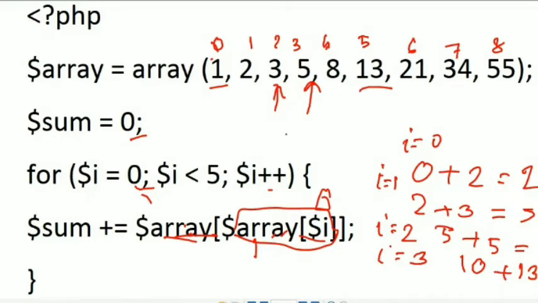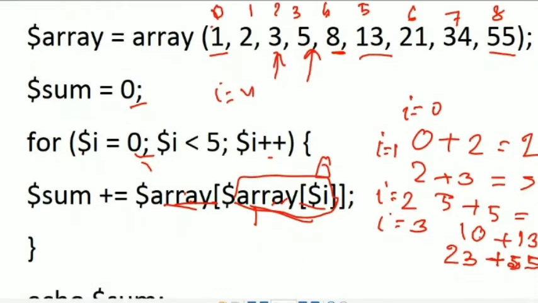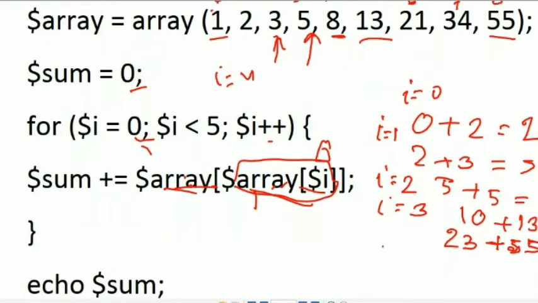Now I equal to 4. When I equals 4, that is array of 4. Array of 4 means 8. Array of 8 is 55. Sum is now 23, and for the array value equal to 55, 23 plus 55 is definitely equal to 78. The answer is 78. It's a very interesting question.